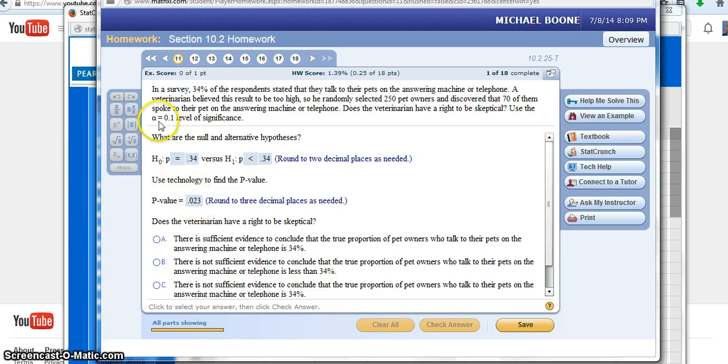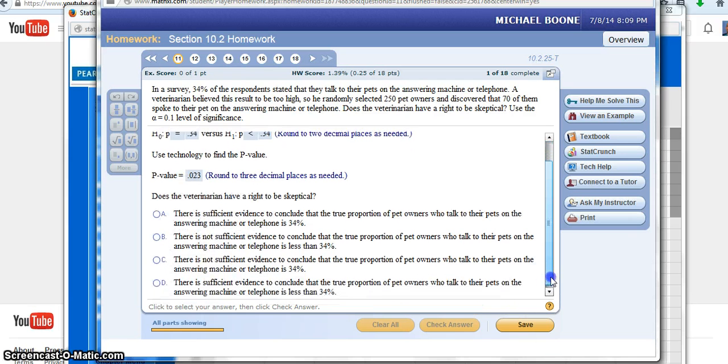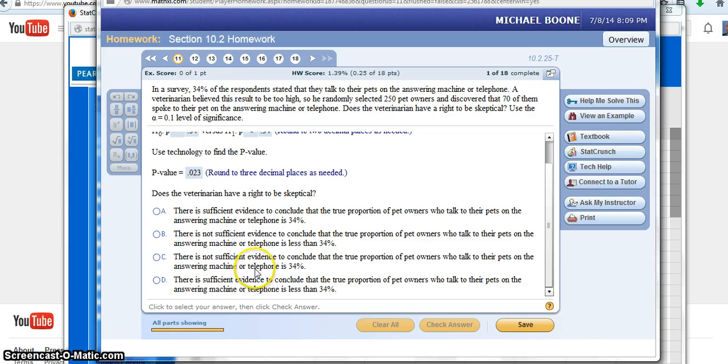Since my p-value is less than my alpha, which is 0.10, so 0.023 is less than 0.10, let's look at the options. There is sufficient evidence to conclude that the true proportion of pet owners who talk to their pets on the answering machine or telephone is 34%. That's not correct. There is not sufficient evidence to conclude that the true proportion is less, so that's not correct. There is not sufficient evidence to conclude that the true proportion is, so I don't believe there's enough evidence to say that it is 34%.